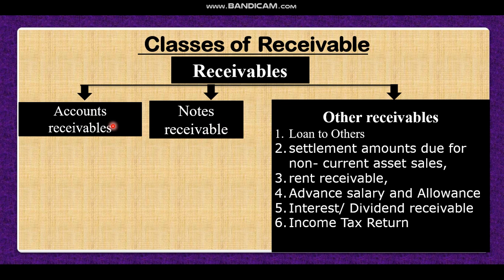That means out of this account receivable, if we have an agreement with any businessman, where the specific date is mentioned when I will get the money, then it becomes note receivable. That means note receivable is a contract with the account receivable holder about when he will pay our money. And dear student, now other receivables are loans to others, settlement amount due for non-current asset sales, rent receivable, advance salary and allowance, interest and dividend receivable, income tax return. These are the different types of receivable. I hope, dear student, all of you understand about the types of receivable.